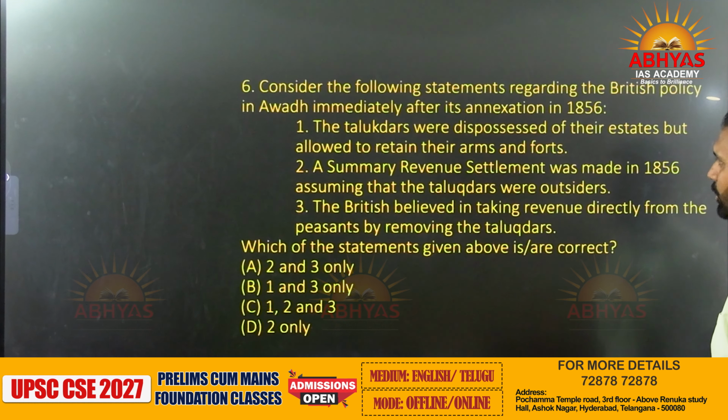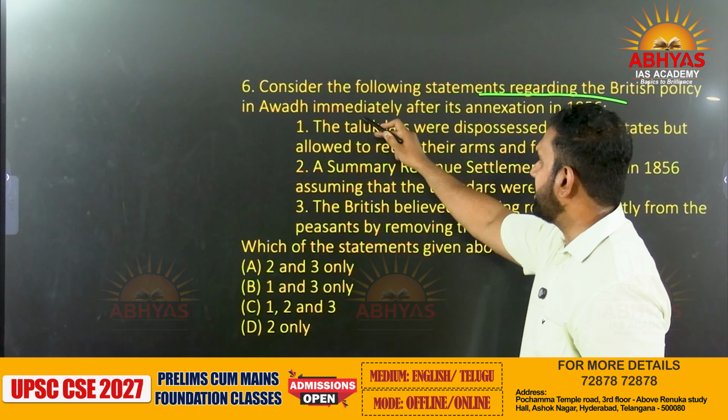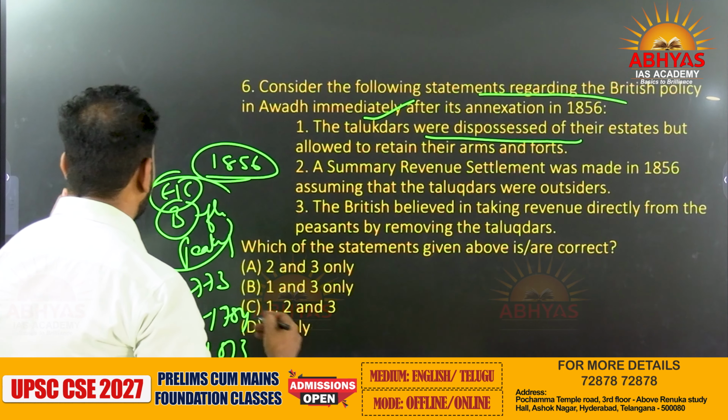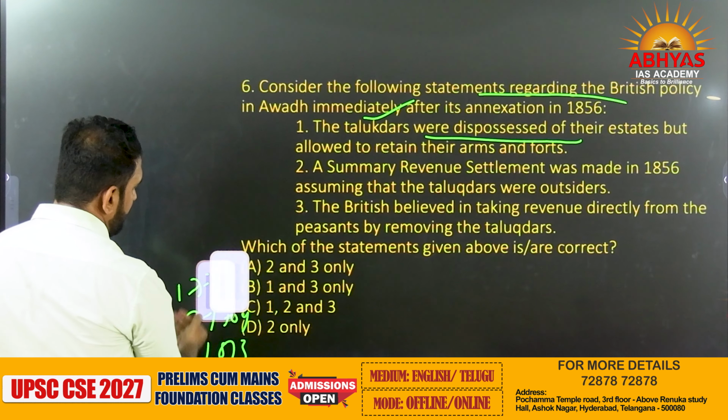Consider the following statements regarding the British policy in Awadh immediately after its annexation in 1856. The talukdars were dispossessed of their estates but allowed to retain their arms and forts. How can that be possible? 1856 is the period when the British East India Company was flourishing and peaking. In 1773 we got the Regulating Act, then Pitt's Act of 1784, then the Charter Act of 1813, and it goes on. They started establishing their administration, so obviously they did not want any talukdars or any other person to keep arms with them.